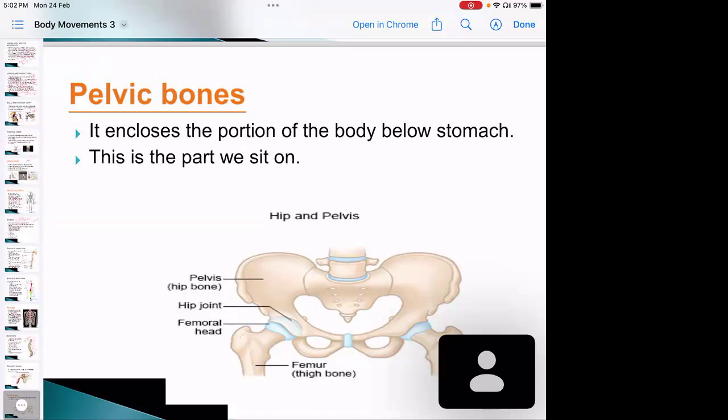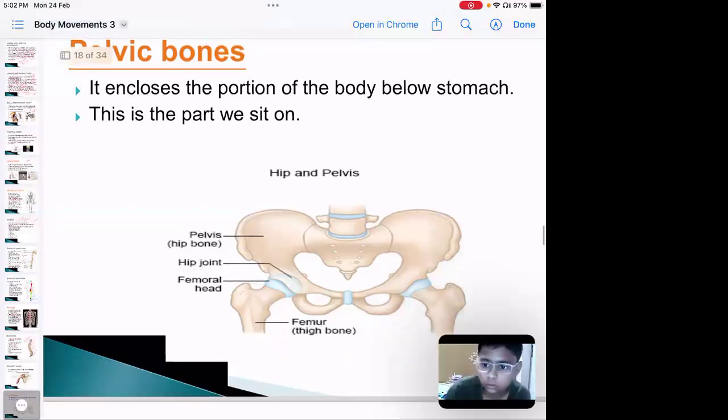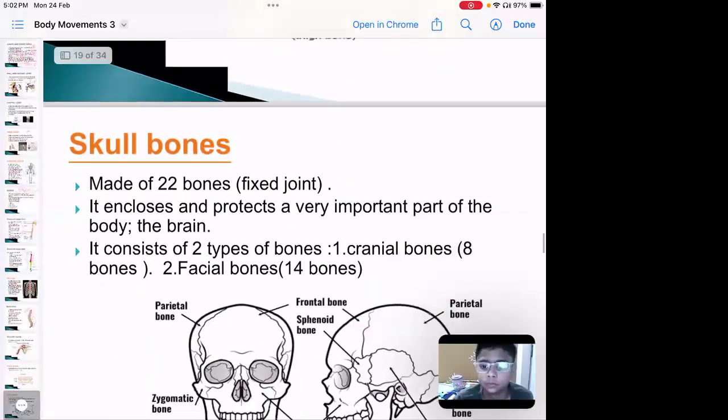Yes, children. When we sit, the thighs get closer to the stomach. That is the place where the pelvic joints and also the pelvic bones are present. So it encloses the portion of the body below the stomach, and this is the part we sit on. So we will be going closer to the stomach and then we will be sitting.